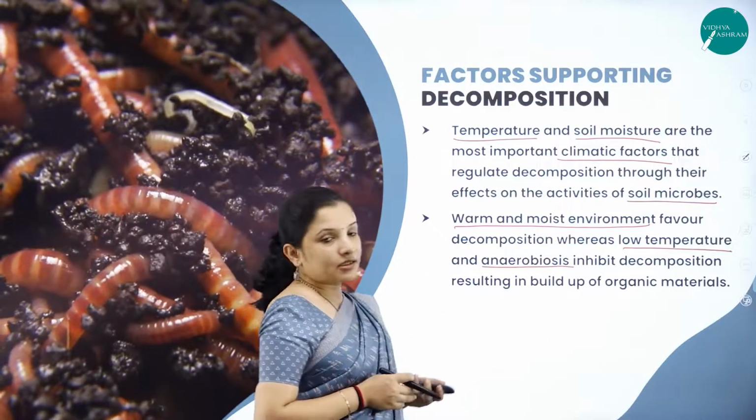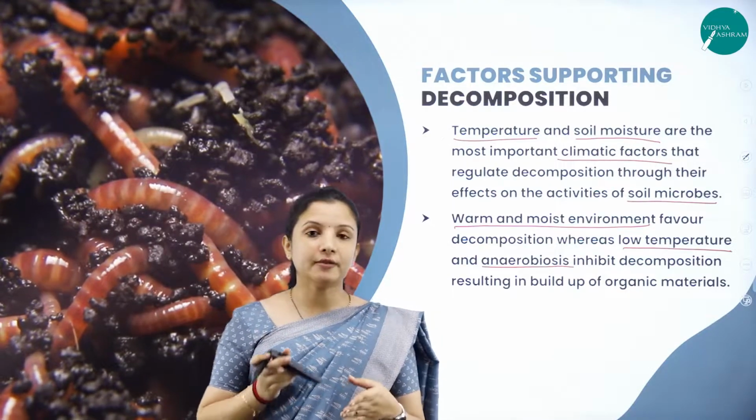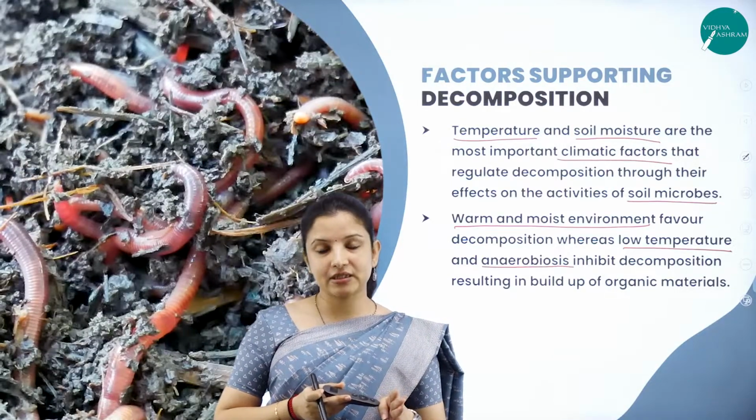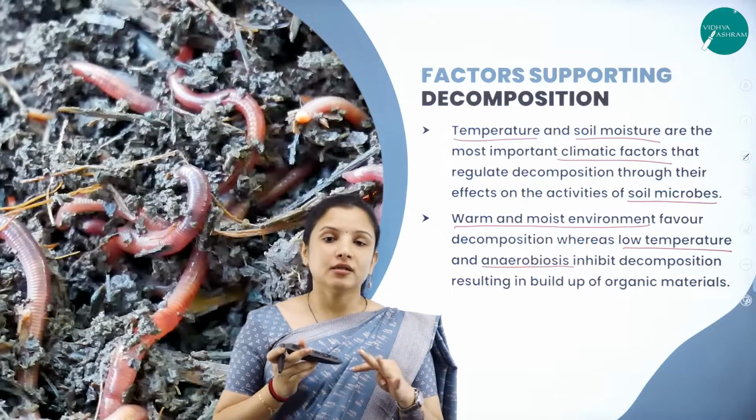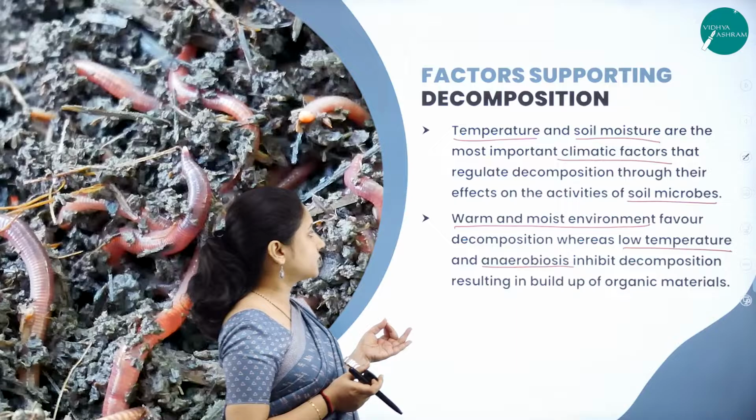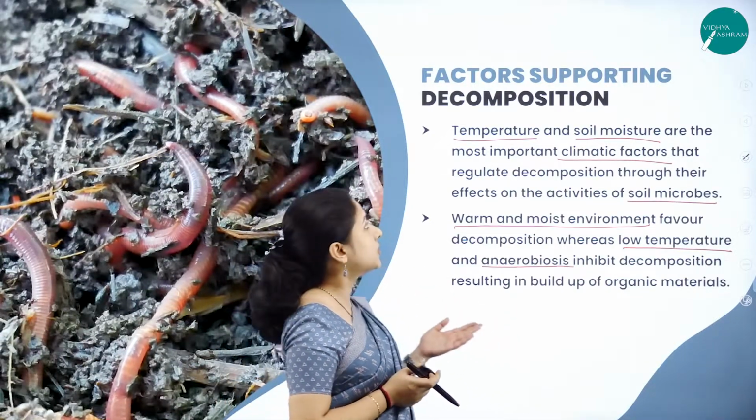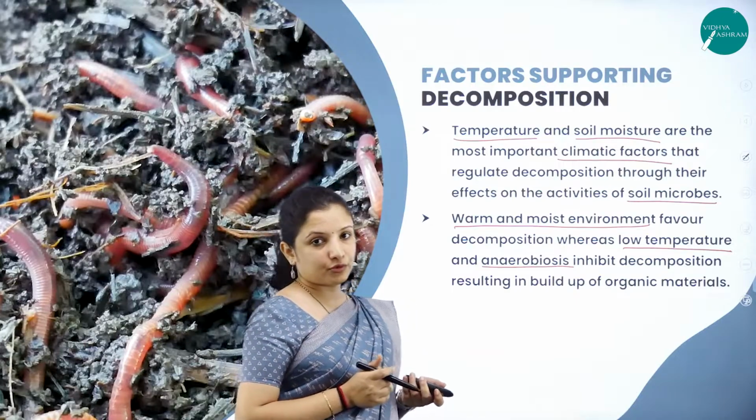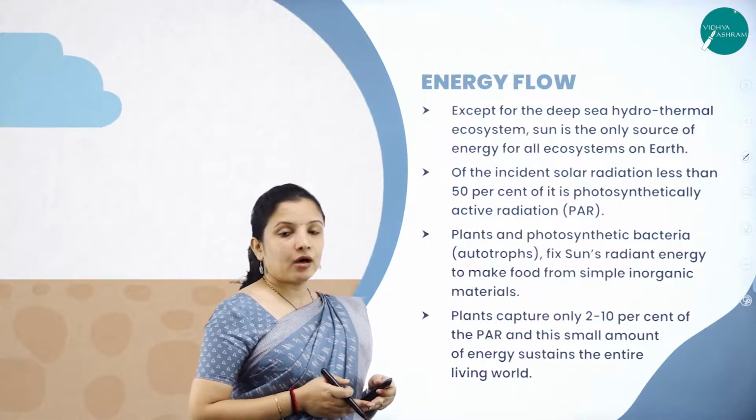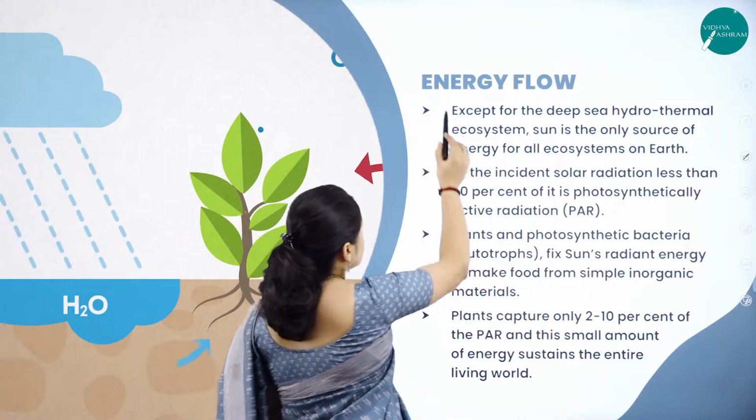So these are the factors that support decomposition. The factors that support decomposition are the chemical factors present in the detritus and the climatic conditions such as temperature and moisture of the soil, and all these are important factors that support the decomposition process. Next, let us study the next important component in an ecosystem, that is energy flow.